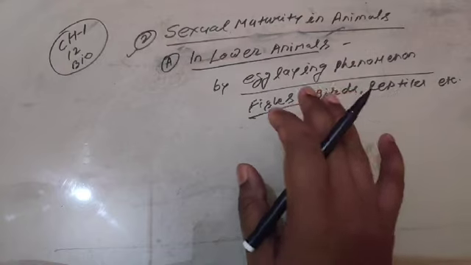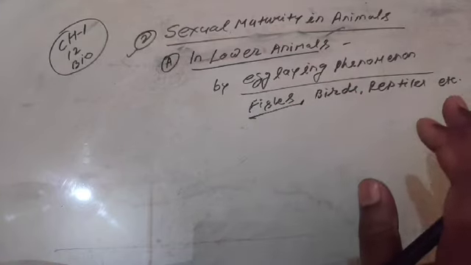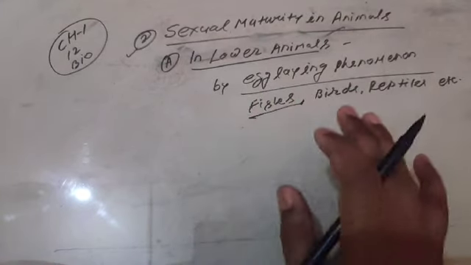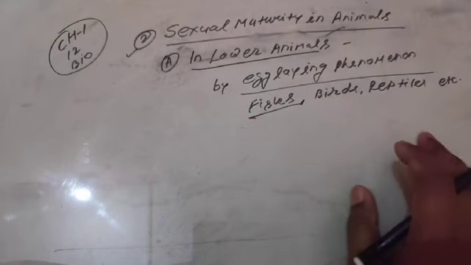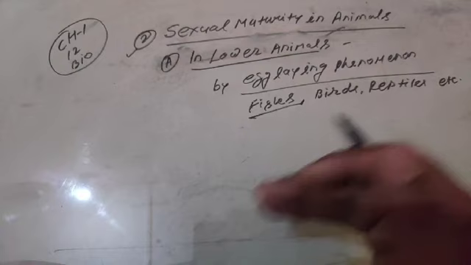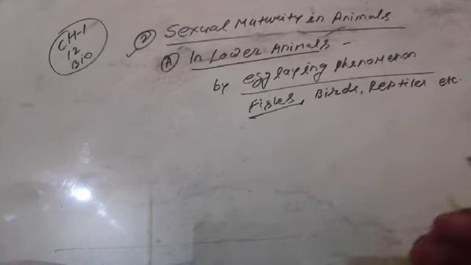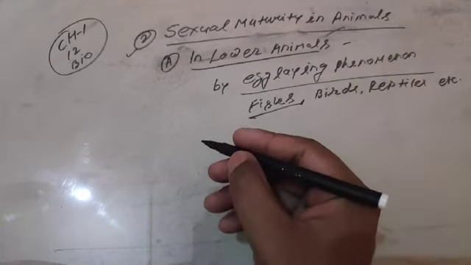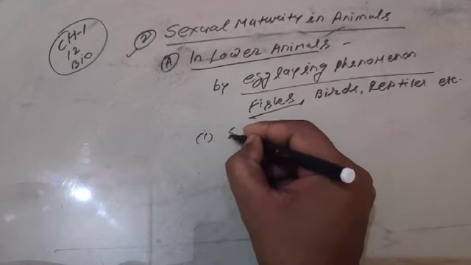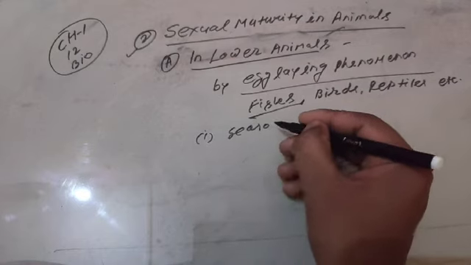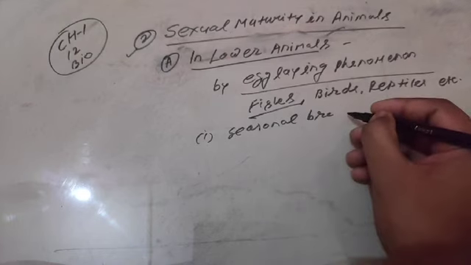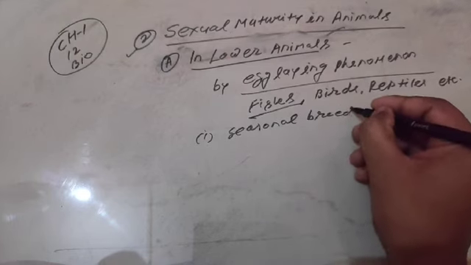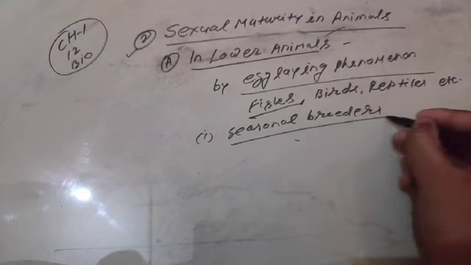So how could you identify that an animal has become reproductive? That is through the egg laying phenomenon. Keep in mind, the egg laying may be in different phases, like monocarpic and polycarpic. Some living organisms are seasonal breeders. What are seasonal breeders?